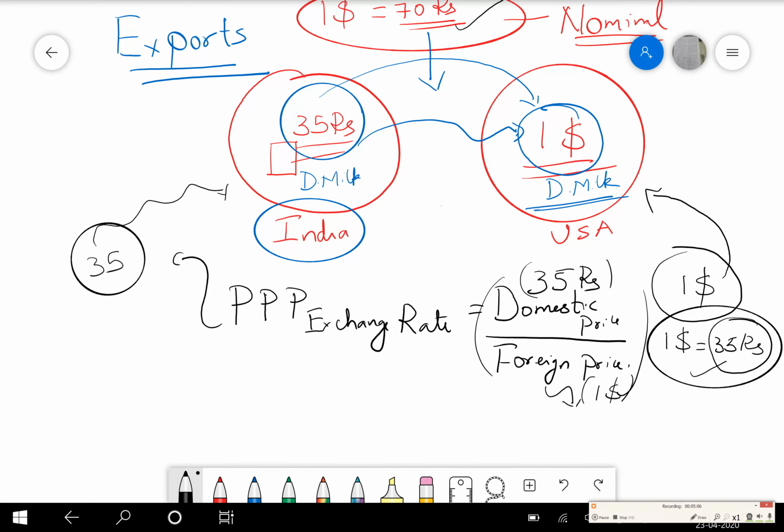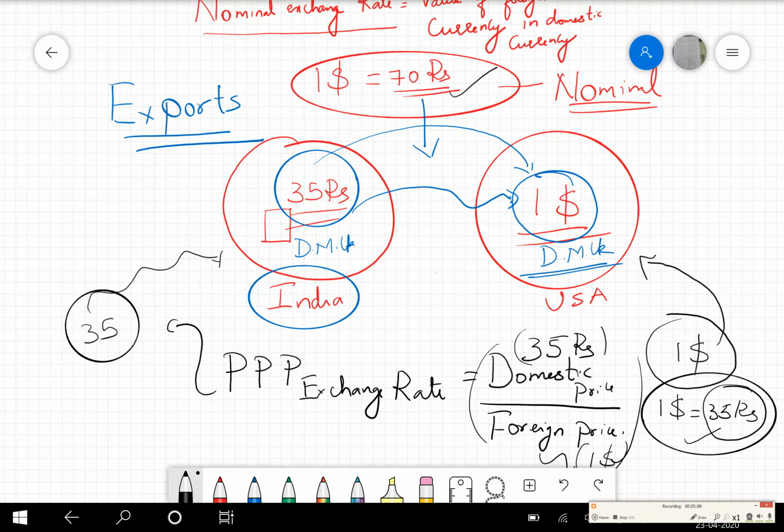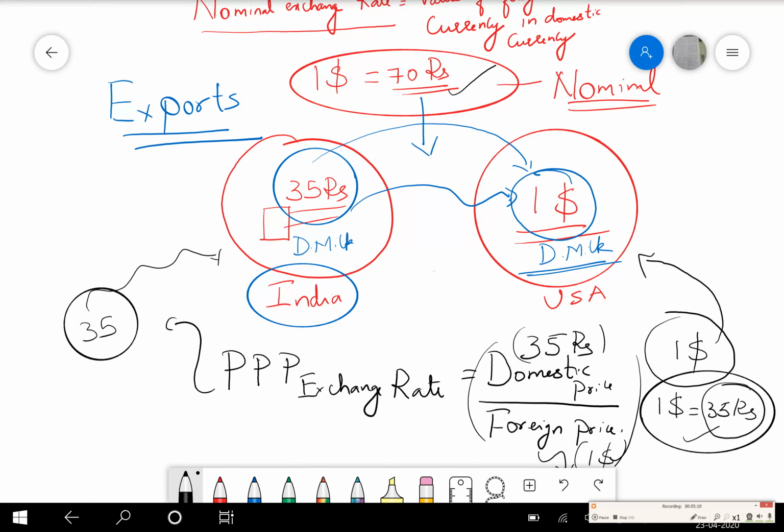Now, suppose the Dairy Milk cost becomes 70 rupees in India instead of 35, but the Dairy Milk cost remains $1. That means my PPP exchange rate now is going to become 70. That means my nominal exchange rate and the PPP exchange rate have become the same.